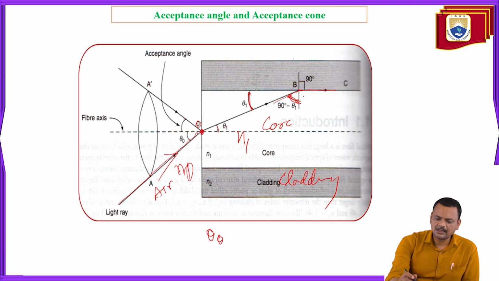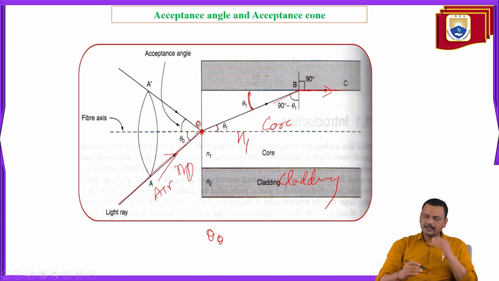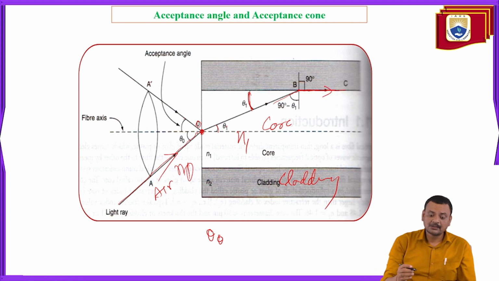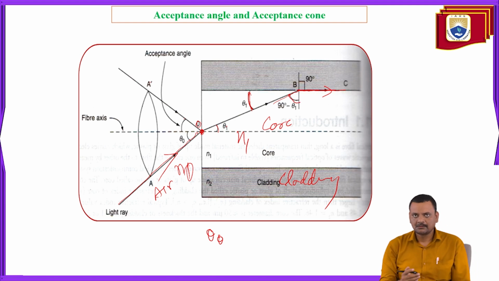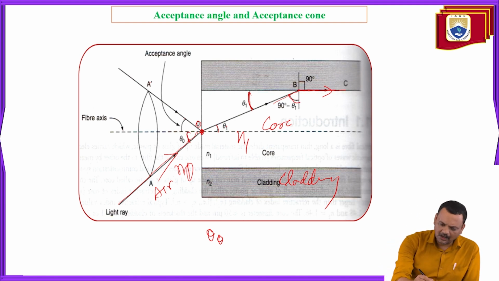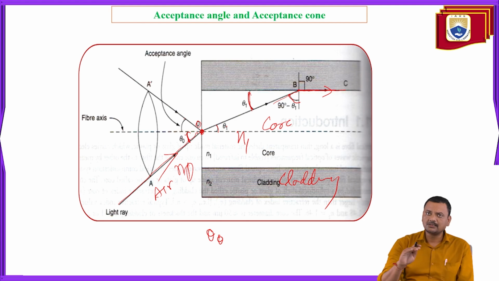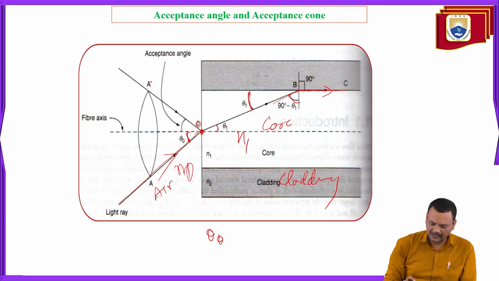So this one will be 90 minus theta 1. Now at point B, the ray is exactly parallel to the core-cladding interface surface. So this angle is the critical angle. Means you are launching the ray exactly at the critical angle.